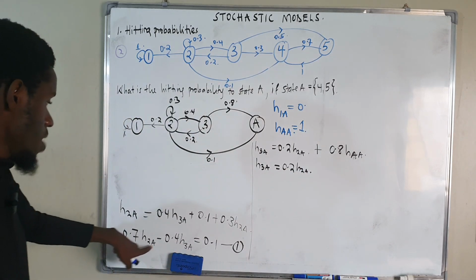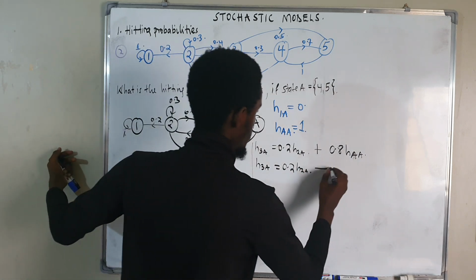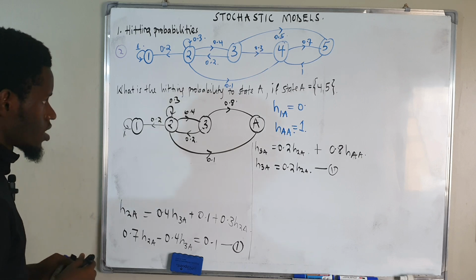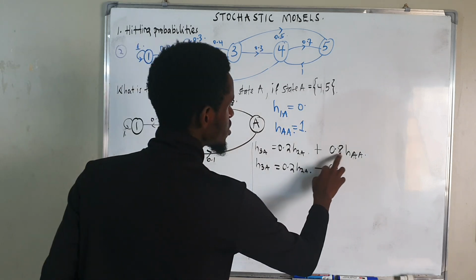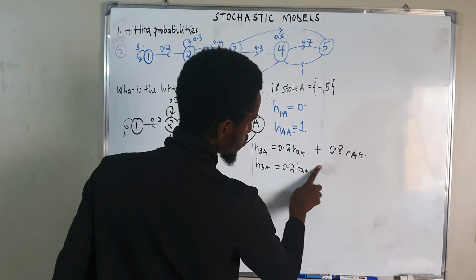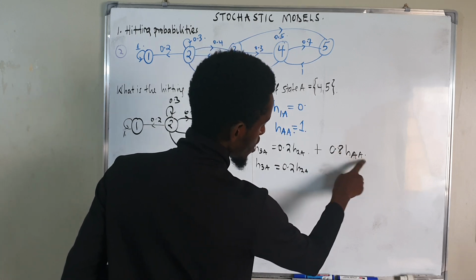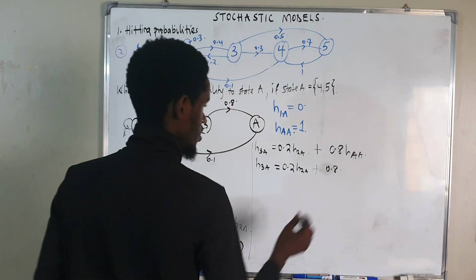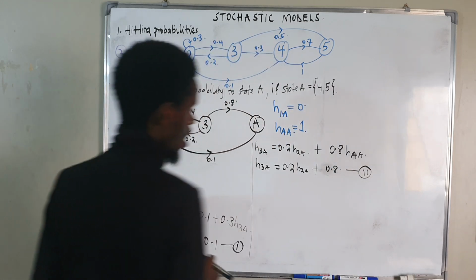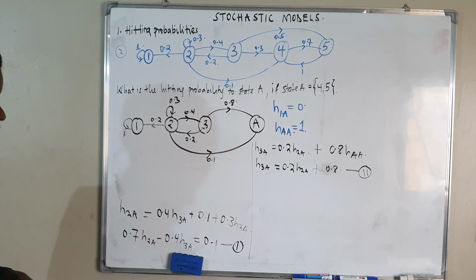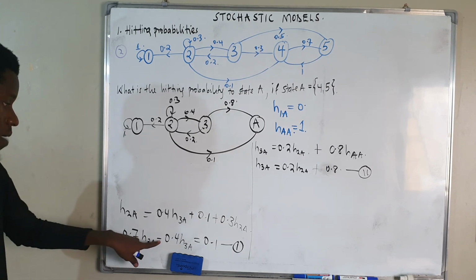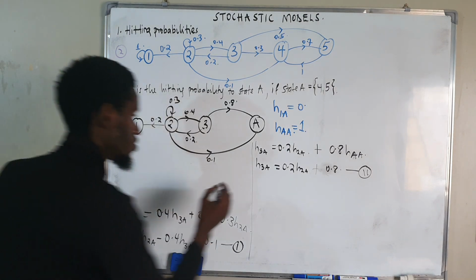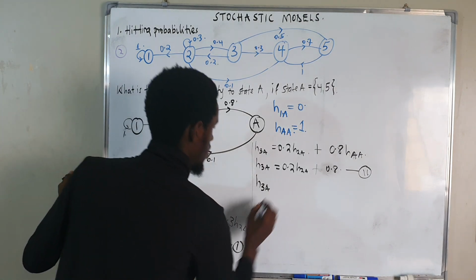And then from here we can solve these two equations simultaneously, then you get my answer. This is my equation 2: H3A equals 0.2 H2A plus 0.8. Now we shall solve these two equations simultaneously: 0.7 H2A minus 0.4 H3A equals 0.1, and H3A.